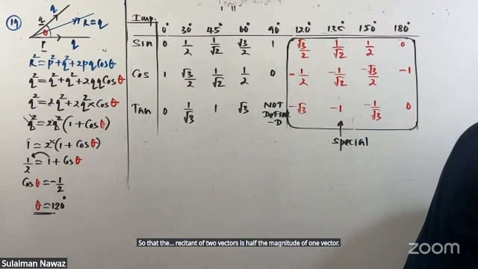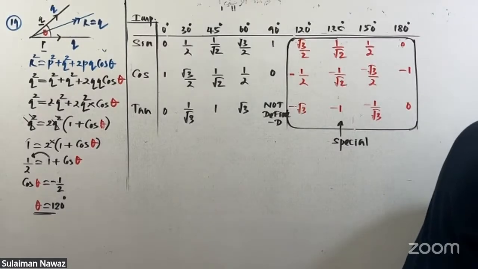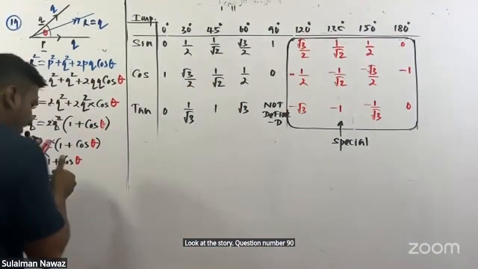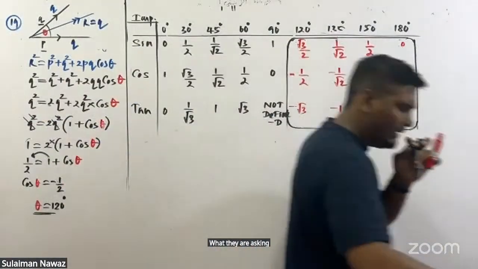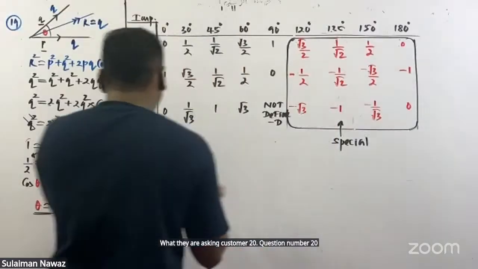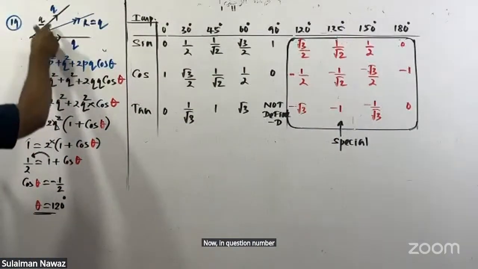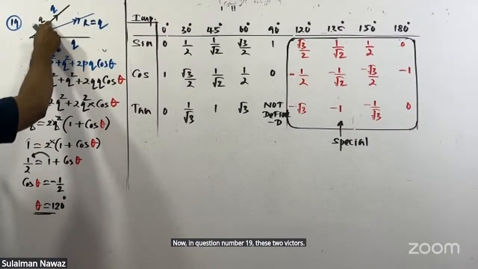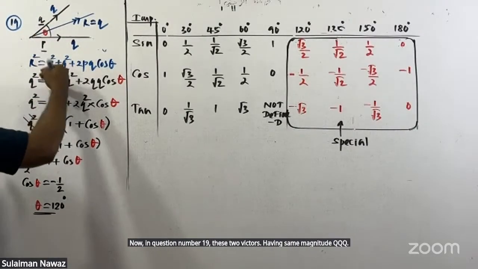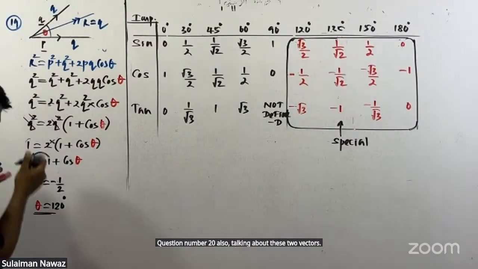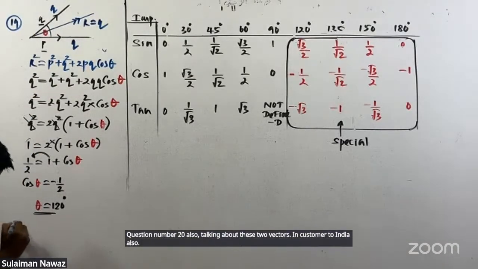Look at the story. Question number 19, 20. What are they asking in question number 20? Again, the same two vectors are there. In question number 19, these two vectors had the same magnitude Q. Question number 20 also talks about these two vectors.